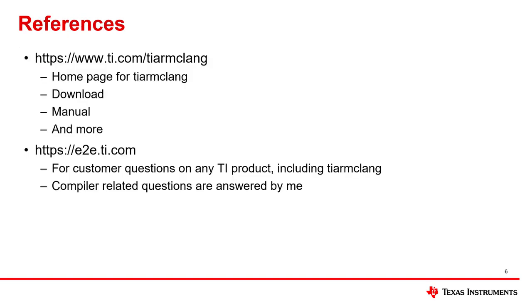So we're nearing the end of this video, and so I'd like to give you a couple of references. The first one is to the homepage for the TI-ARM-Clang compiler. That's ti.com/TI-ARM-Clang. This is where you can download the compiler, and you can access the online manual that I referred to in just the previous slide. Remember, this online manual includes in it the migration guide. The second reference is to e2e.ti.com. This is where you go to ask any sort of question on any TI product, including TI-ARM-Clang. If you happen to ask a question that is compiler related, that question will be answered by me.